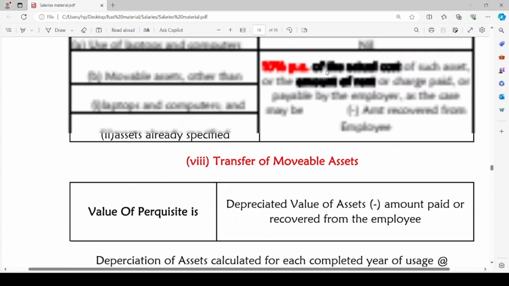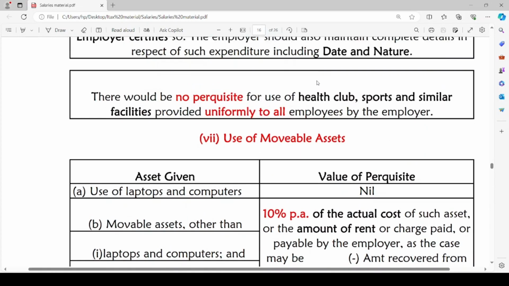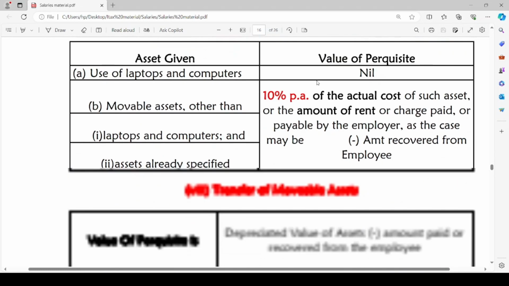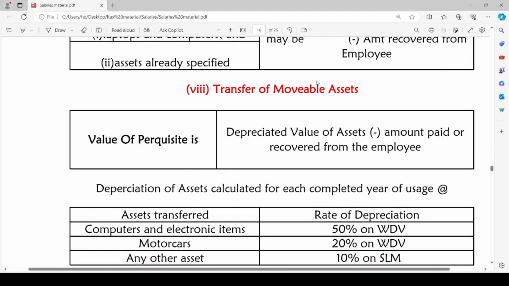Transfer of movable assets. Here the above point is use of movable assets. It is not a transfer. But here the next point is transfer of movable assets. That means the ownership is going to the employee. Value of perquisite will be depreciated value of asset minus amount paid or recovered from the employee.